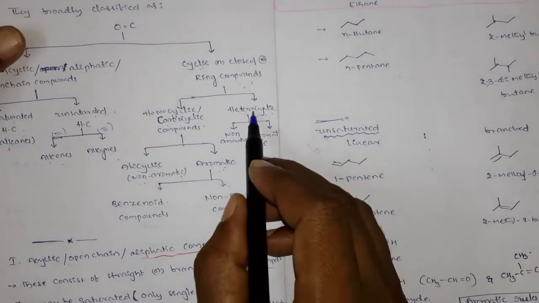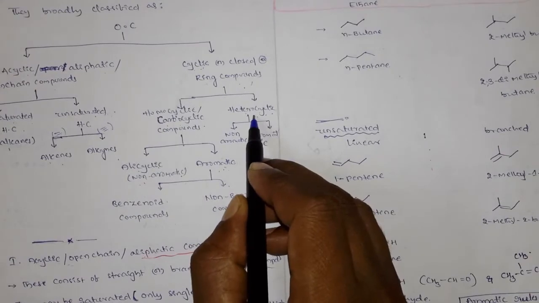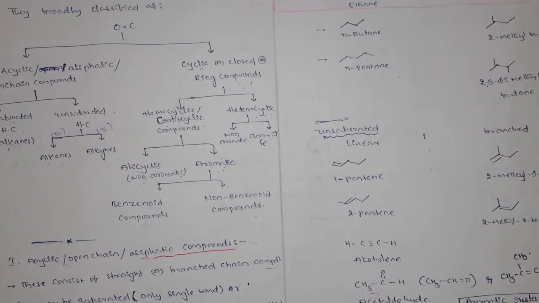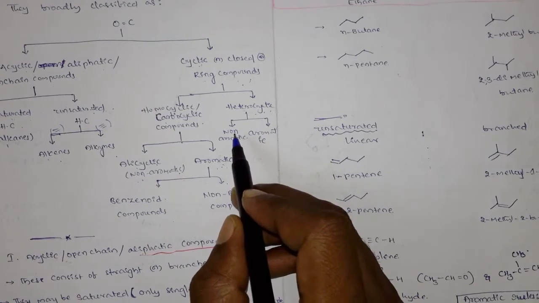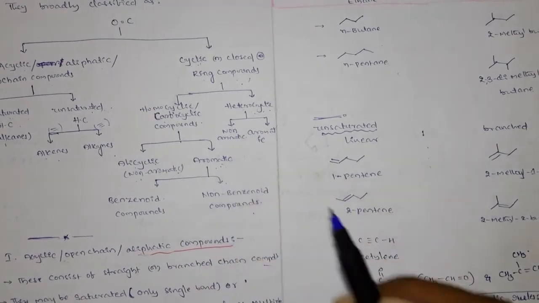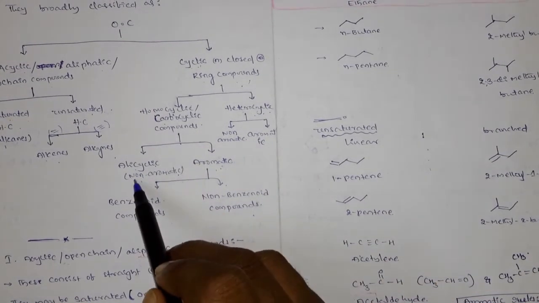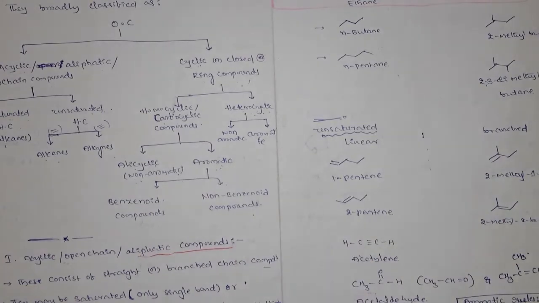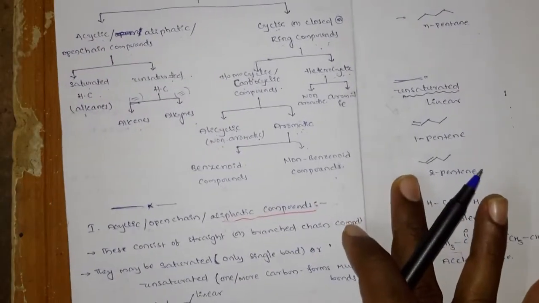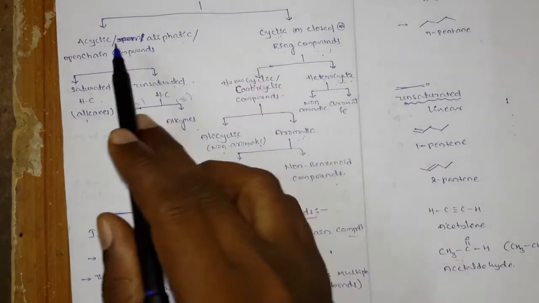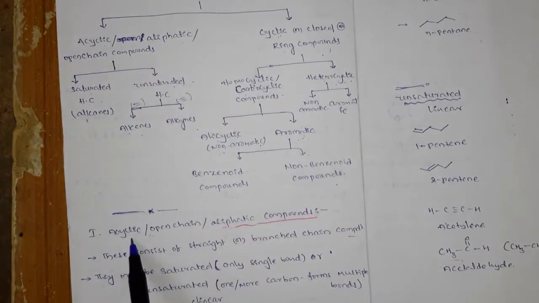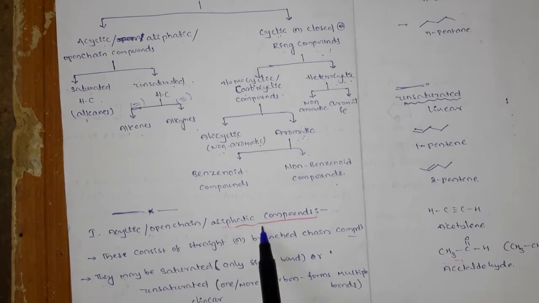Here, what I said: heterocyclic means in the cyclic compound an atom other than carbon can be present. Again, these heterocyclic compounds are of two types: non-aromatic and aromatic, very similar to here. Very good. First we can see the acyclic compounds. In the organic compounds, first is the acyclic, so acyclic are open chain or aliphatic compounds.